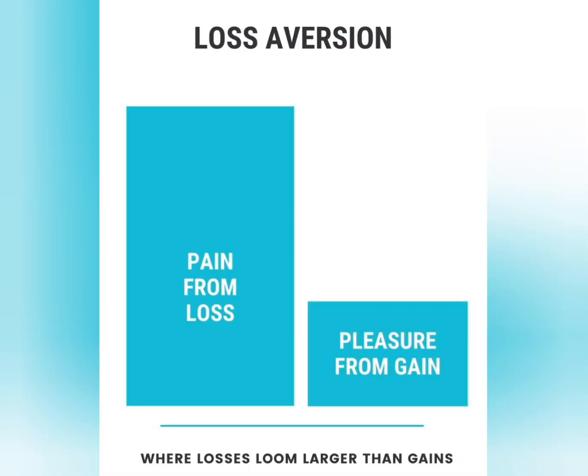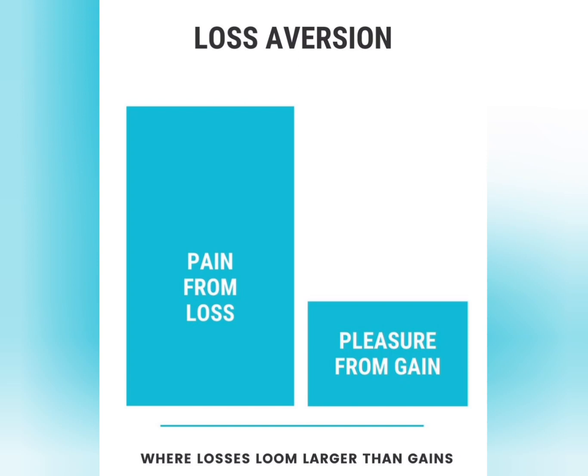Loss aversion. Loss aversion refers to the psychological phenomenon where individuals feel the pain of a loss more acutely than the pleasure of an equivalent gain. In essence, the negative emotions associated with losing something are often more intense than the positive emotions tied to gaining something of the same value. From an evolutionary standpoint, avoiding losses has been crucial for survival. Potential losses, whether in terms of resources, status, or opportunities, could have dire consequences, making us wired to prioritize their avoidance. This cognitive predisposition ensures that potential threats or losses receive more attention and prompt more immediate action than potential gains.